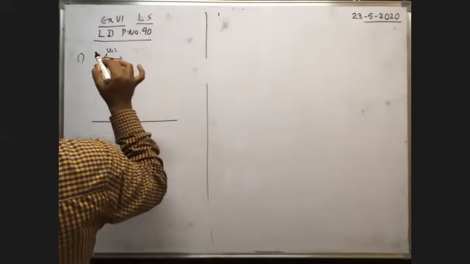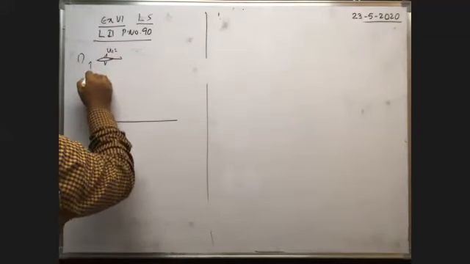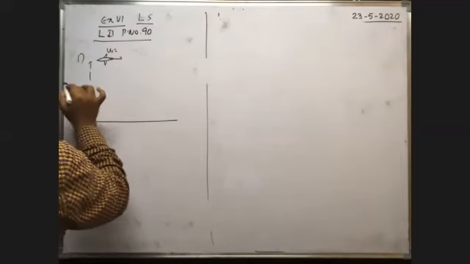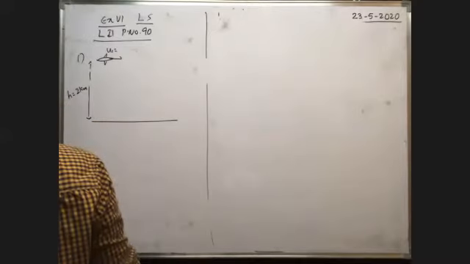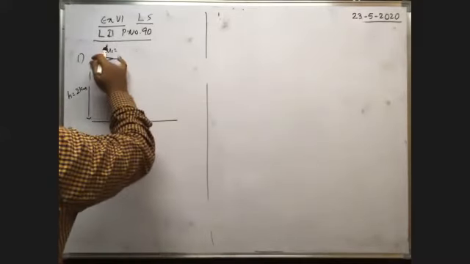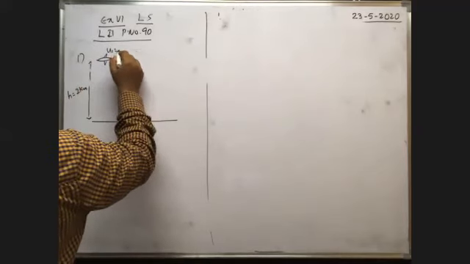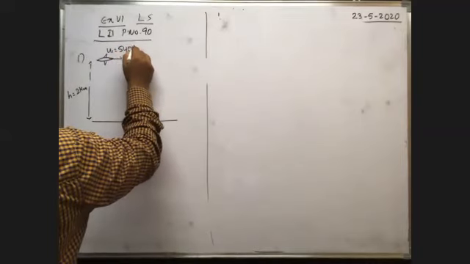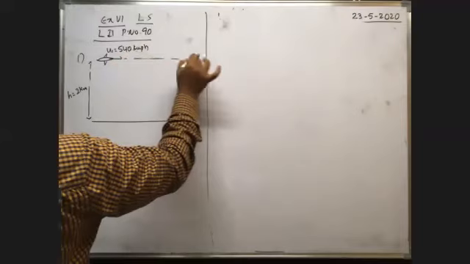U1 is equal to, here this fighter plane is at a height of H is equal to 2 km. The fighter plane is moving at this altitude. Altitude means height. At this altitude of 2 km, the fighter plane travels with a speed of 540 km per hour, continuously traveling like this.